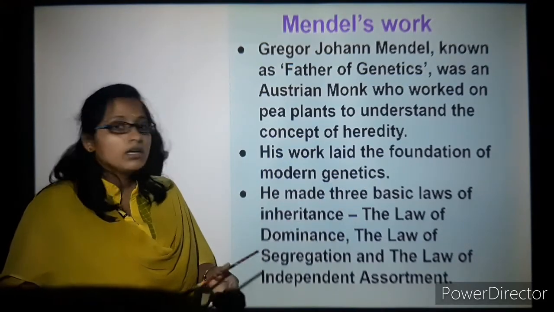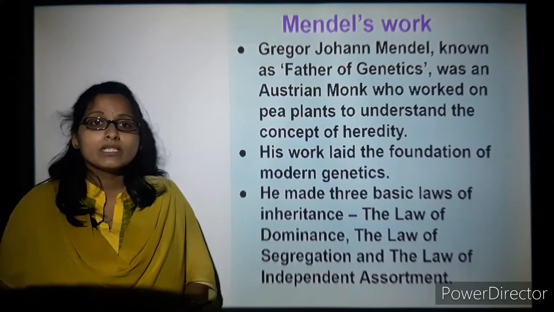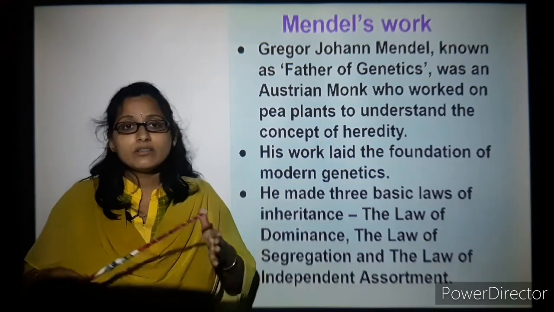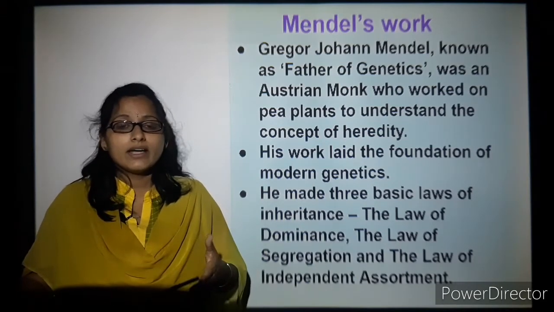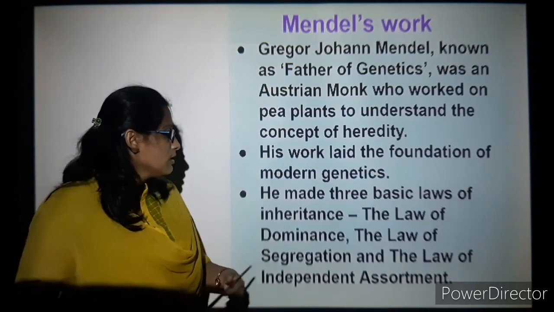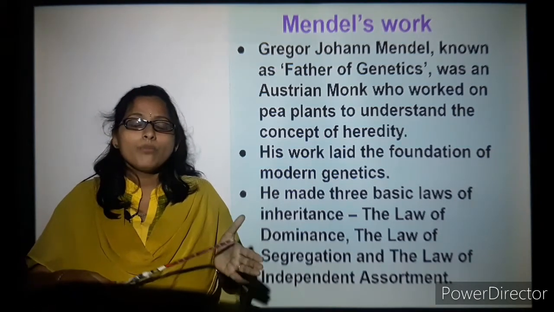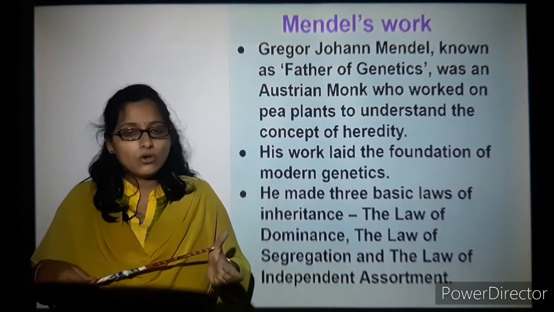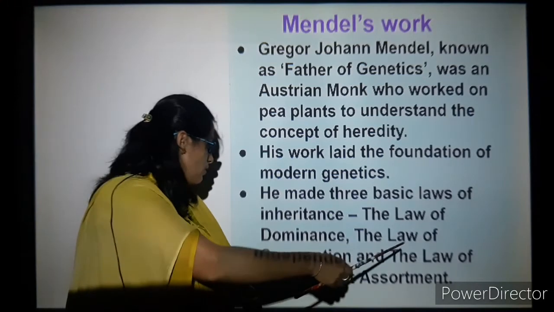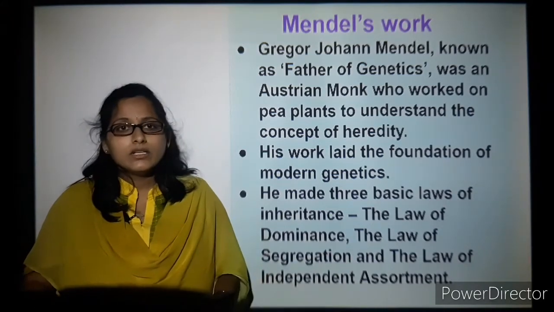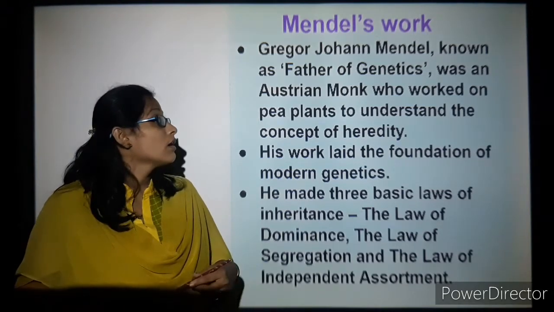So what did he do? He proposed three different laws. The first is the law of dominance. As we told previously, the law of dominance says whichever dominant gene is present in either father or mother will be expressed in the next offspring. Then next comes the law of segregation. Segregation is based on the proper multiplication and permutations and combinations with respect to the traits of a particular species. Then comes the law of independent assortment. We will learn about it one by one in the coming sessions.